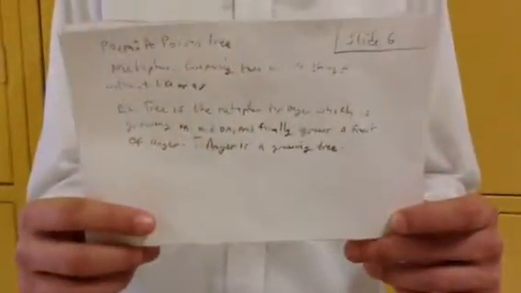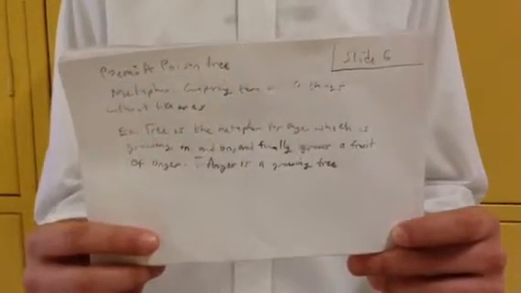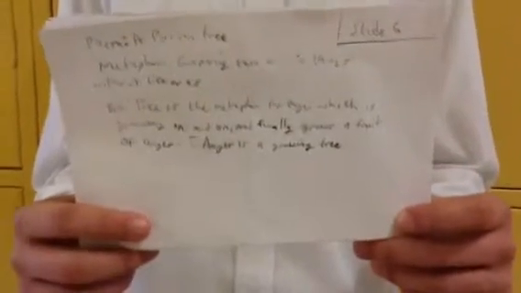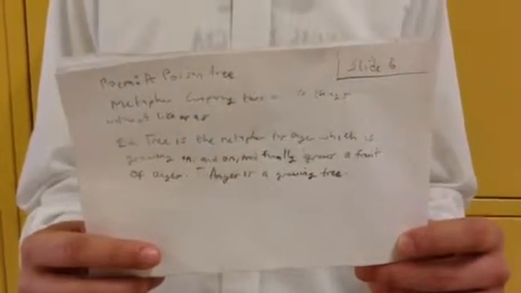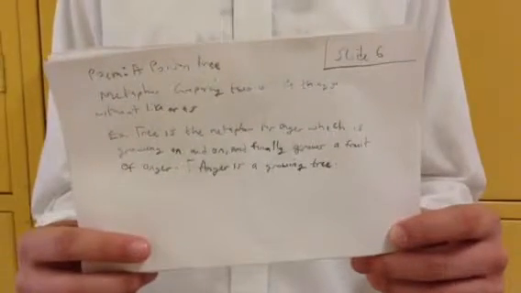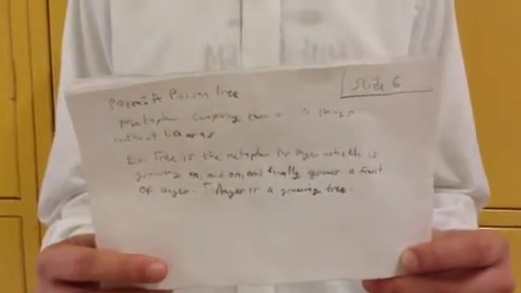New poem, A Poison Tree. The metaphor, comparing two things without like or as. The tree is a metaphor for anger, which is growing on and on. Finally, it grows a fruit of anger. Anger is a growing tree.